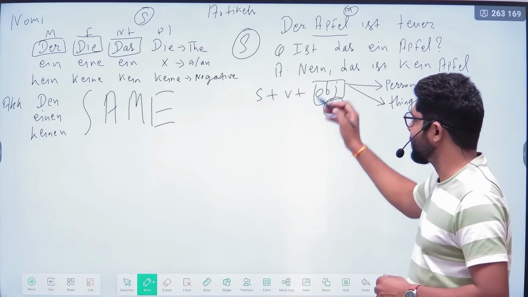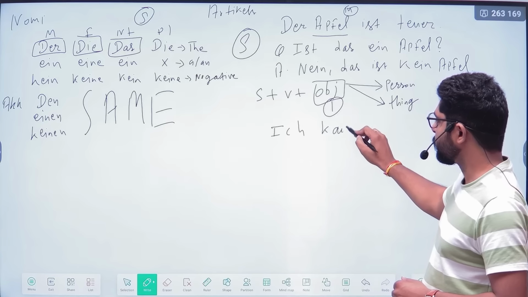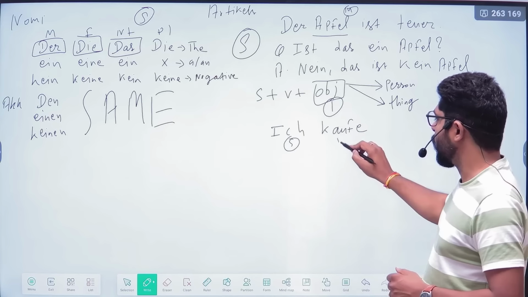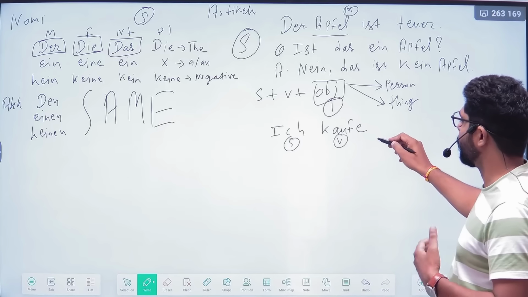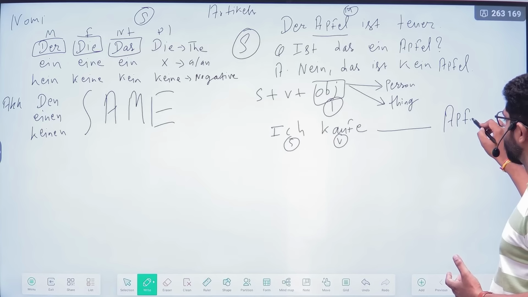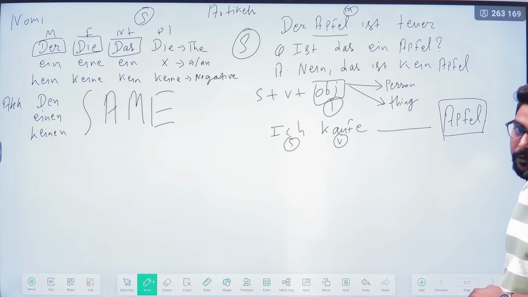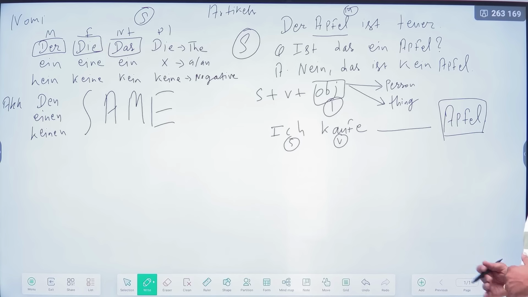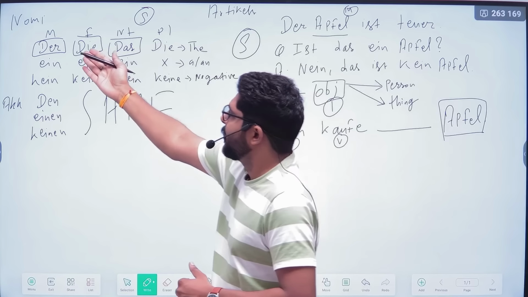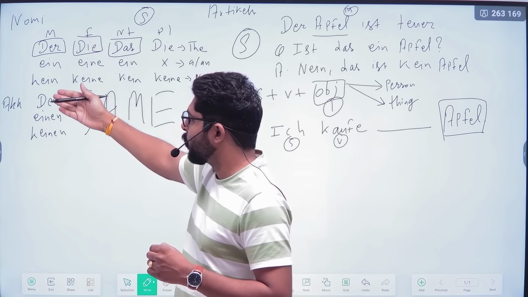So here we will see the same example. Ich kaufe. Till here you can see ich is the subject, kaufen is the verb, and now we want to write the apple. As you know, there is only one object, so the condition is fulfilled that this is related to our one object. Apple has the masculine article, but we are not in the nominative case because we are not focused on the subject, we are focused on the object.